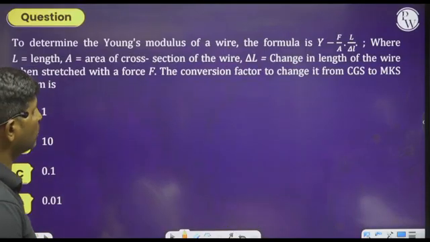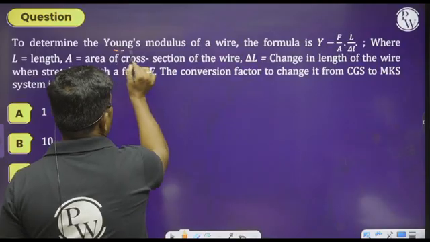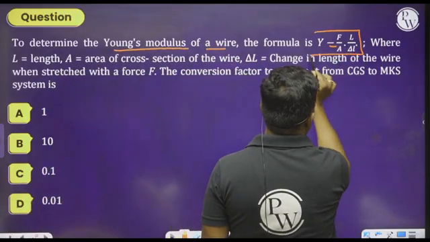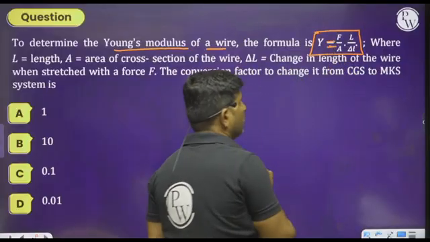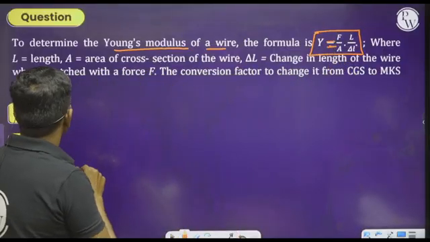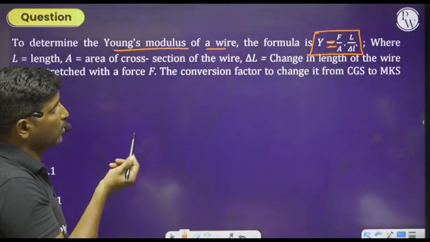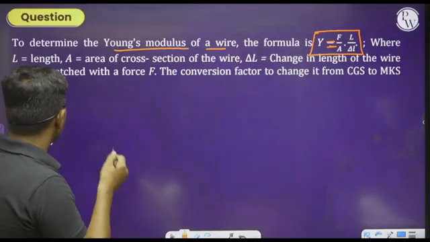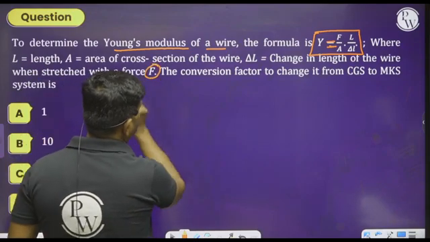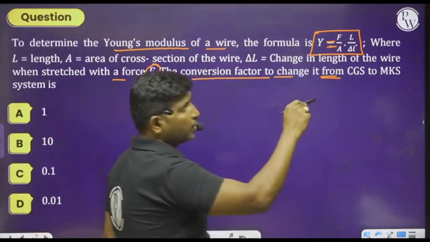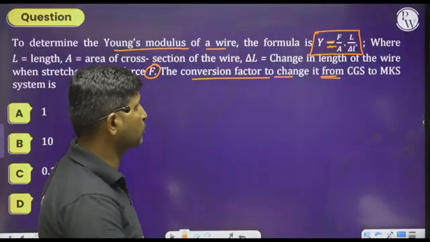What are they saying to us? To determine the Young's modulus of a wire, the formula is Y equals F by A into L by delta L. L is the length, capital A is the area of cross section, and delta L is the change in length of the wire when stretched with a force capital F. The conversion factor to change it from CGS to MKS.